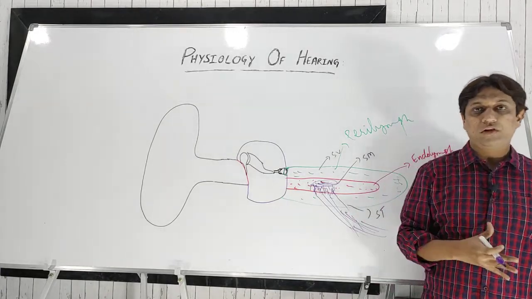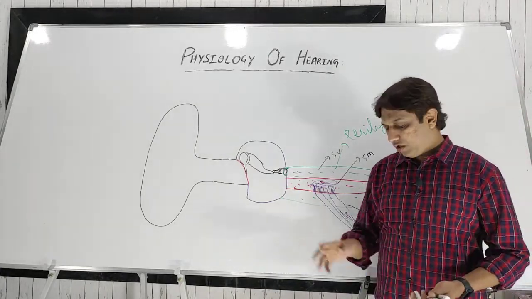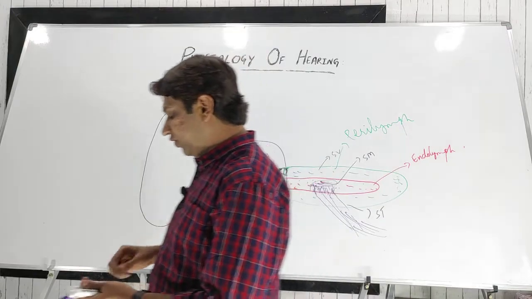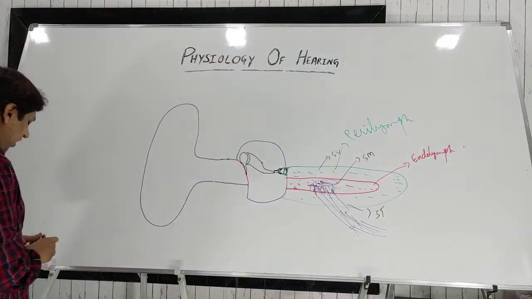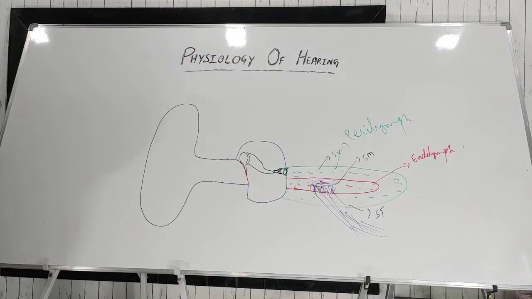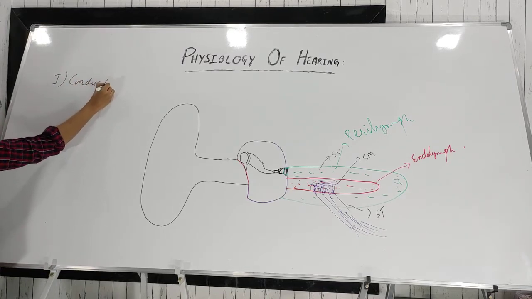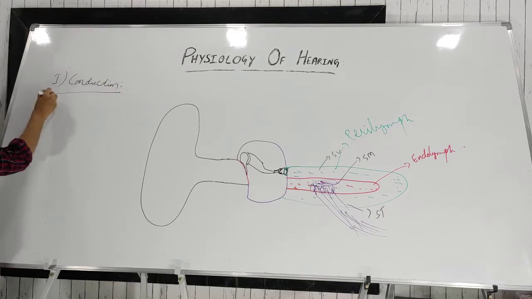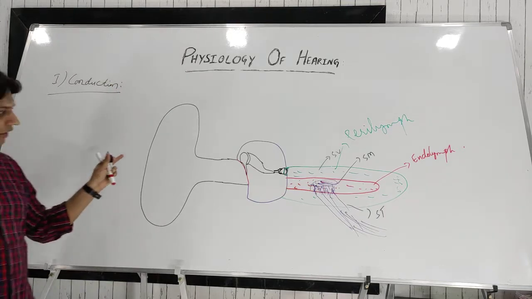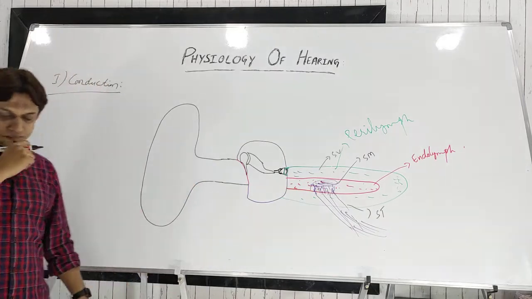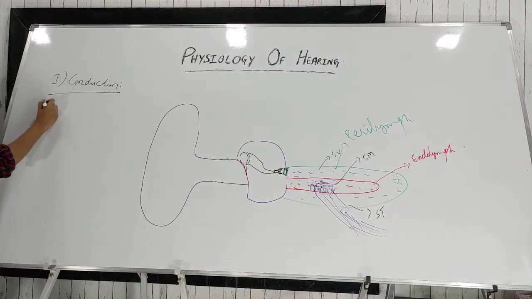We have already discussed the auditory pathway. Now, the physiology or mechanism of hearing we can study under three important headings. First one is sound conduction, that is how the sound waves are transmitted or conducted through the external and the middle ear mainly, and to the inner ear obviously.